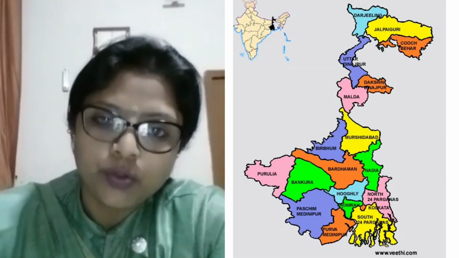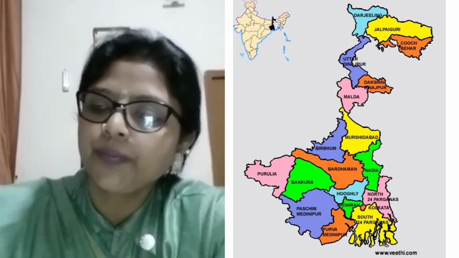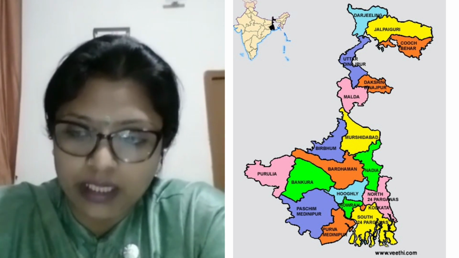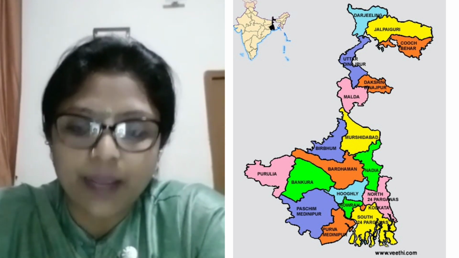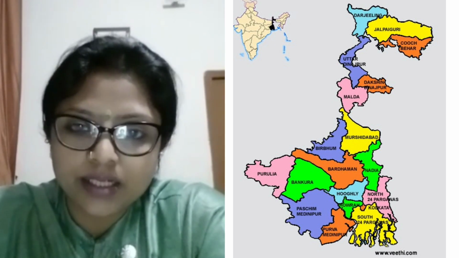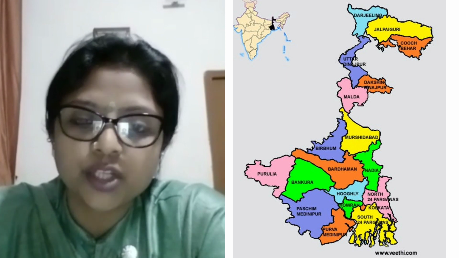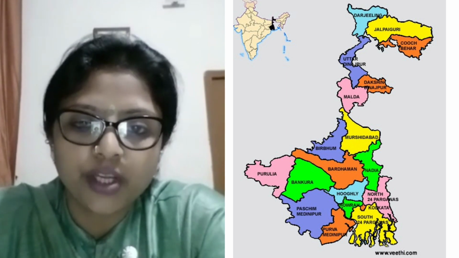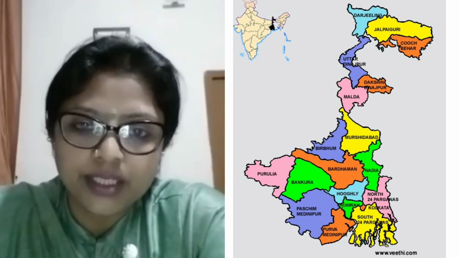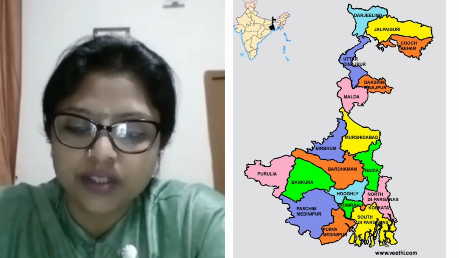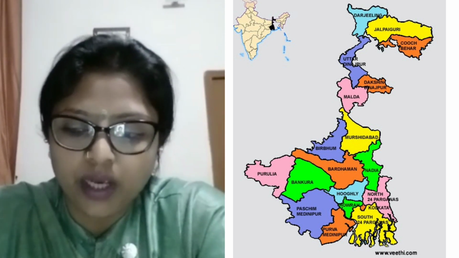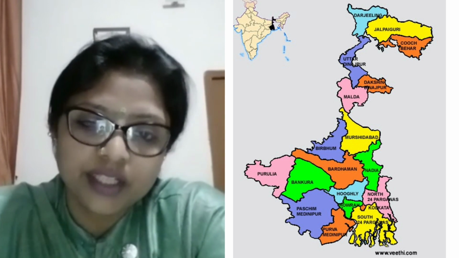Now we come to West Bengal. West Bengal is an eastern state of India with Kolkata being its capital city. It spreads over an area of around 89,000 square kilometers with 23 districts and a population of around 90 million. It shares its borders with the states of Assam, Sikkim, Odisha, Jharkhand, and Bihar, and the main language spoken here is Bengali.